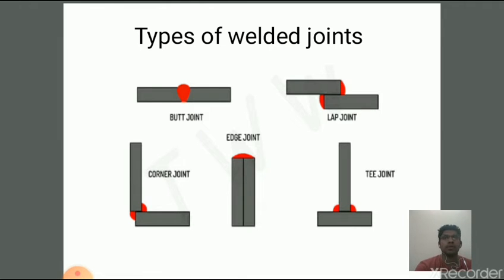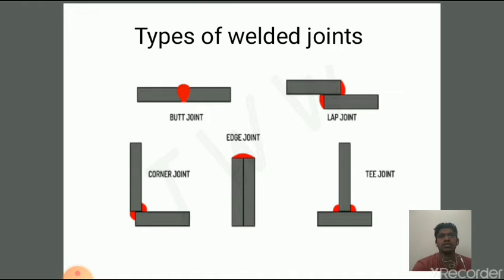If you come to the butt joint, it is used to join two members aligned in the same plane, and this joint is frequently used in plate, sheet metal, and pipe work. Corner and T-joints: these joints are used to join two members located at right angles to each other.